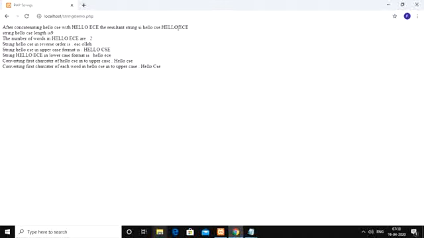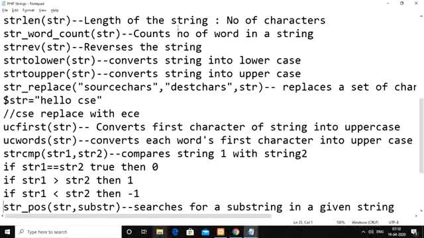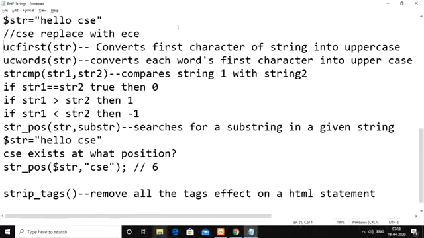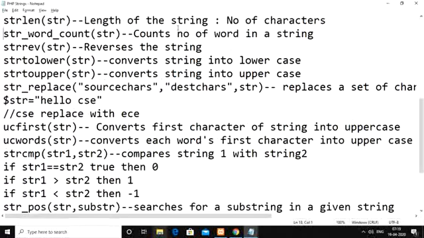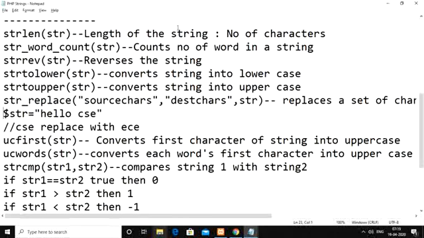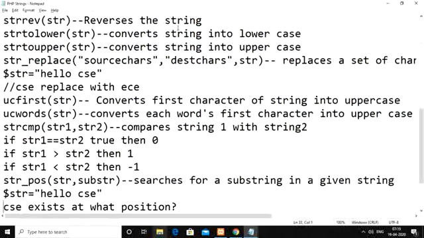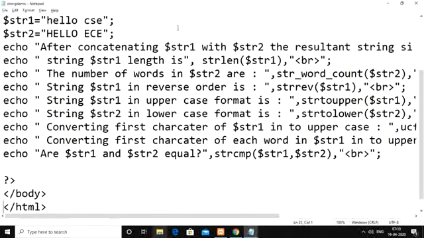Okay, so since both are not equal here, you will get either -1 or 1. Here you got the output as 1, which means both are not equal. Then, followed by that, you can use string replace as well as string position.